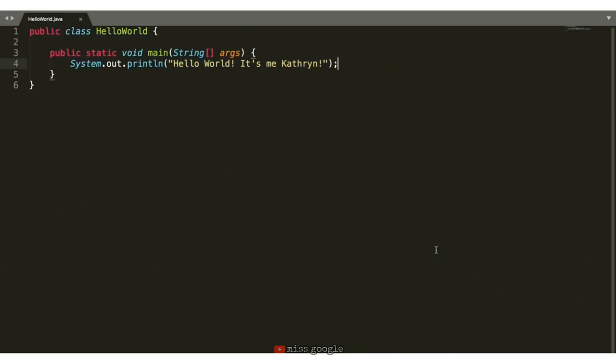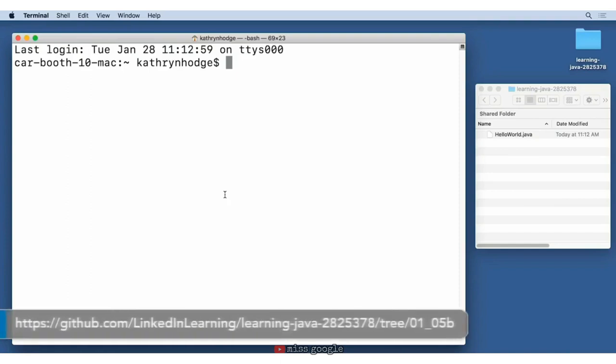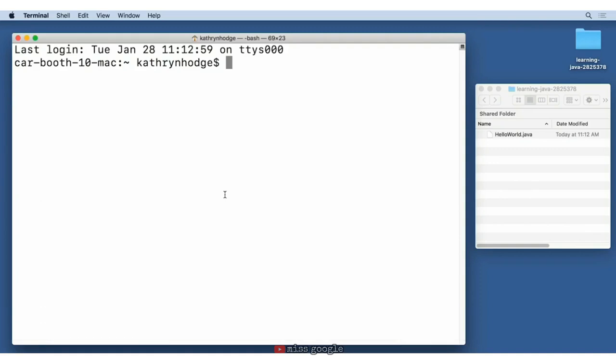All right, let's execute and run our program. We just used Sublime to write our program. Next, we'll use the command line to build and run our program. Unlike other programming languages, Java code must be compiled before it is run. This means we'll be using one command to compile our code and another command to execute or run our code.